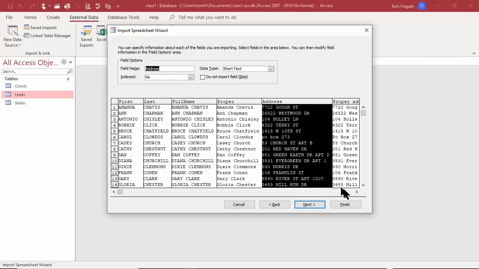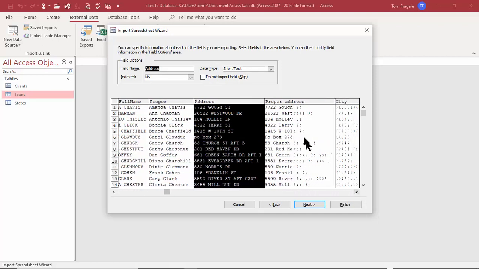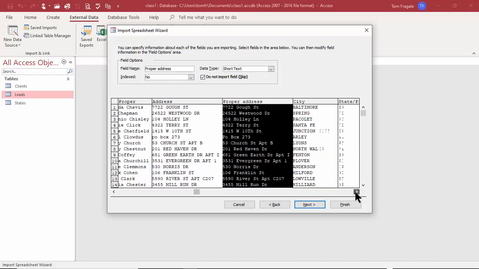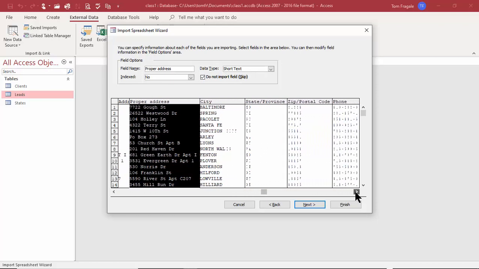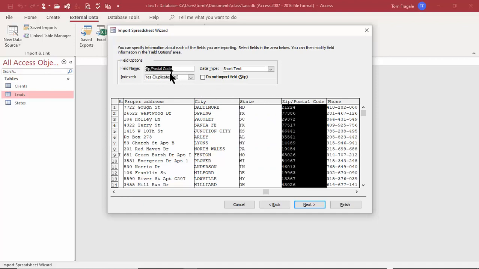Address is already good. Now, I know what this table is, so I'm going to skip this field. See where it says proper address? I'm going to skip that field. So that means it's not going to be imported into Access. City is fine. For the state, I'll just call it state without the province there. That'll be fine. Zip, I'll just change it to say zip code.